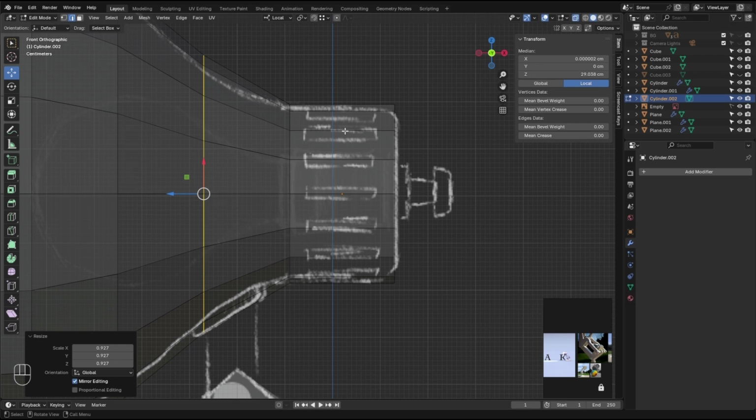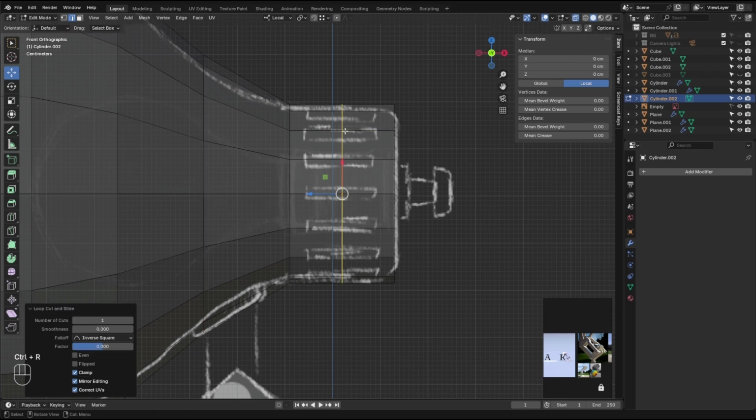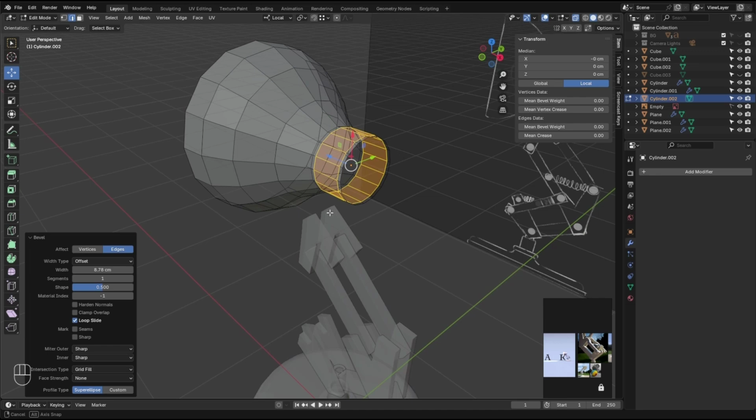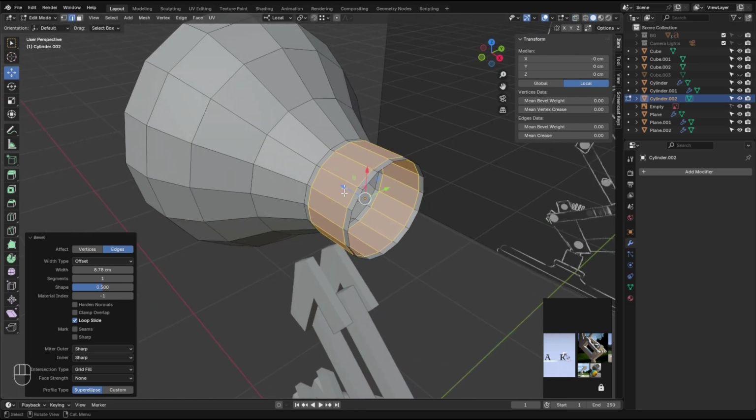So let's add an edge loop right in the middle. To be precise, I wanted the edge right here, but this way, with a bevel added after this, we can make it precisely in the middle, right here. So I'm not going to make the back at the moment.